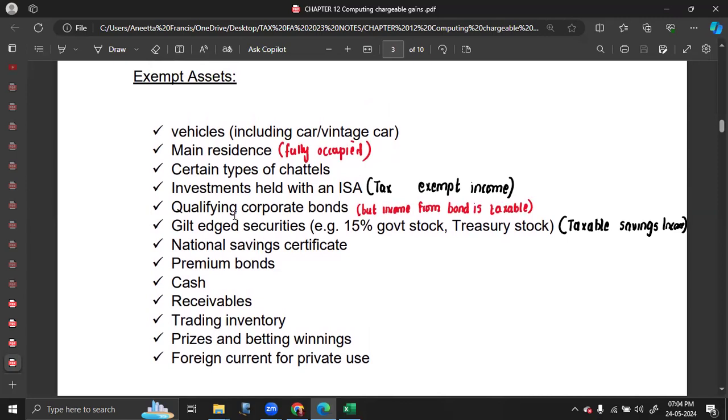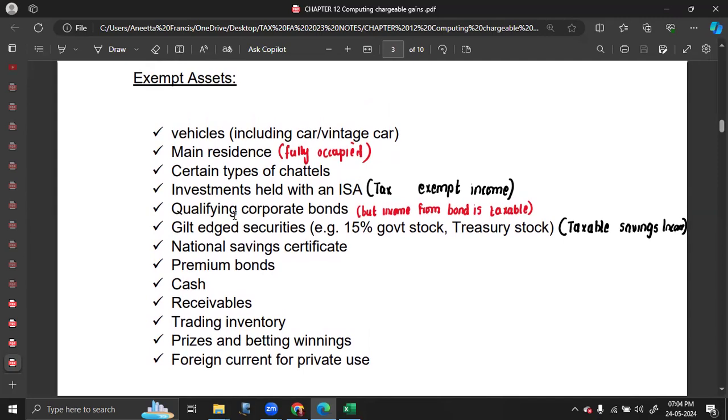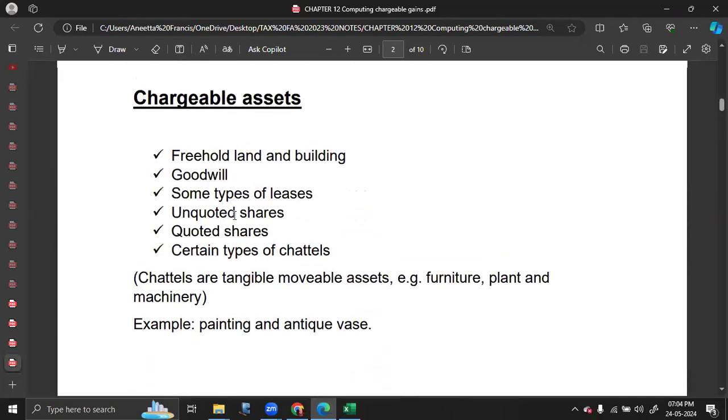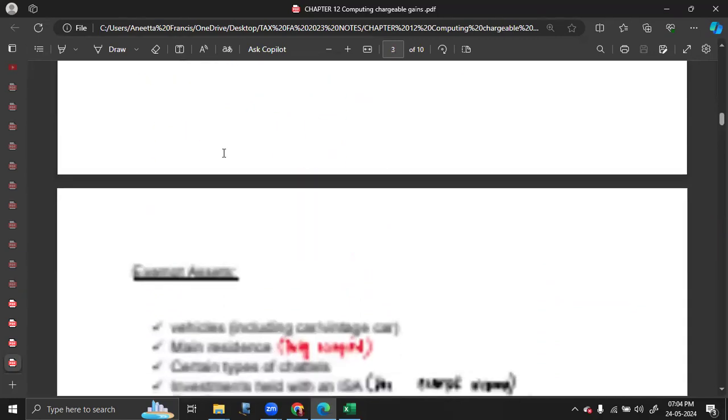It is very important to learn the list of exempt assets so that in a question when they give you information, you can easily remember the fact that this is exempt. You don't need to do a calculation for that. Now, all the assets other than the list here will fall under the category of taxable or chargeable asset, which is land, building, goodwill, leases, unquoted shares, certain types of chattels, plant and machinery, etc.